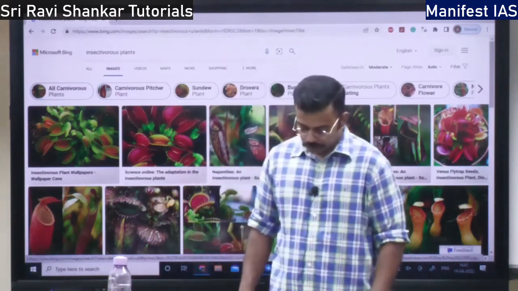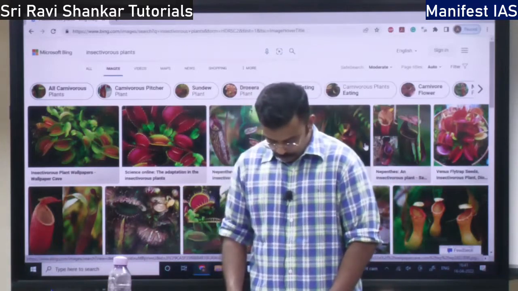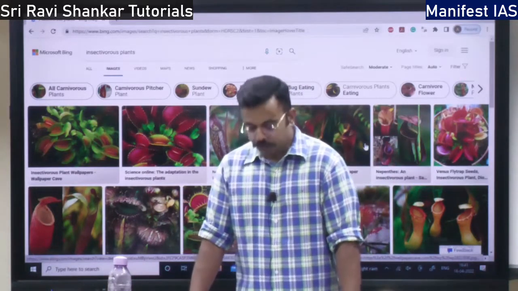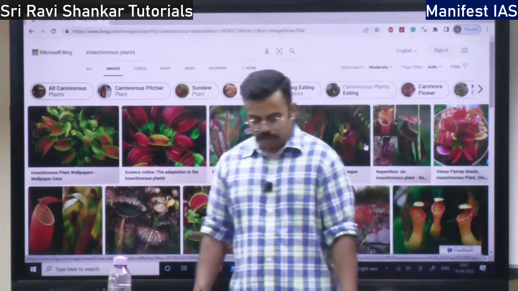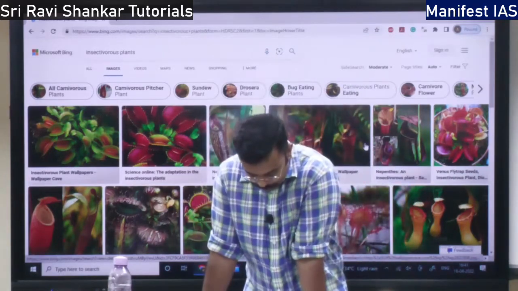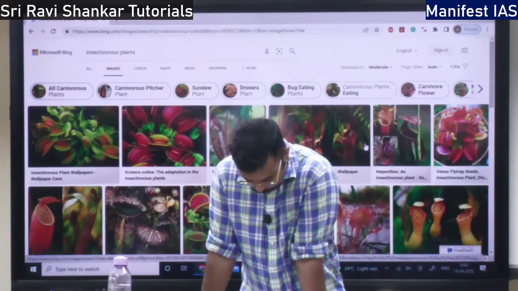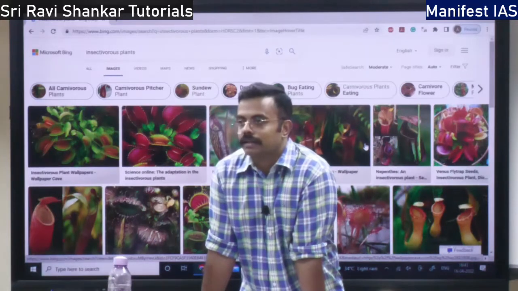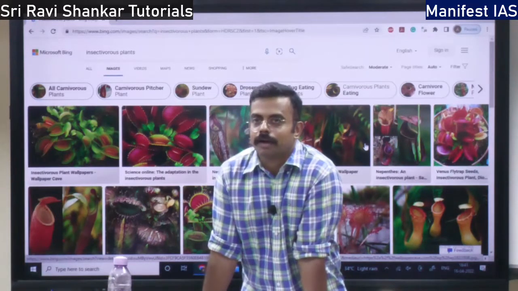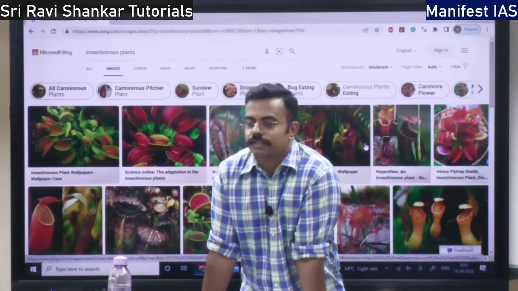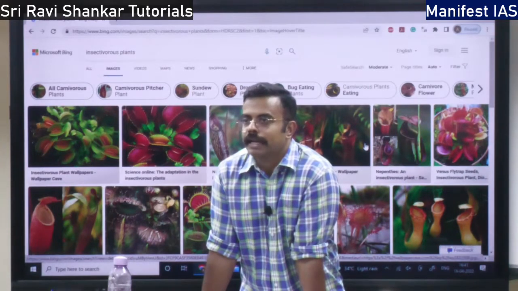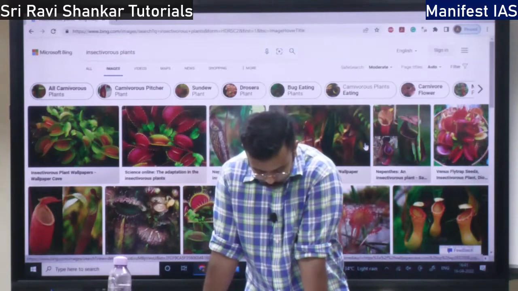So these plants are going to supplement their nutrition by eating and digesting these insects, right? These are not normal plants. They are just like some vehicles that have CNG plus petrol. So they derive nutrition from soil and also by eating insects, right?